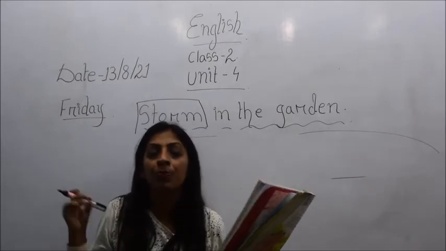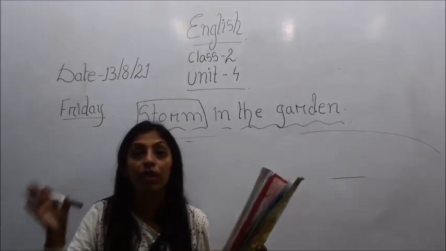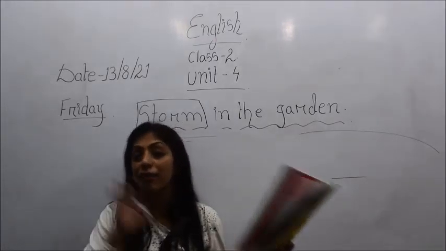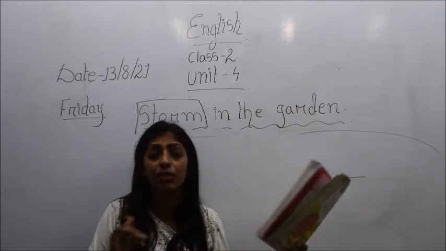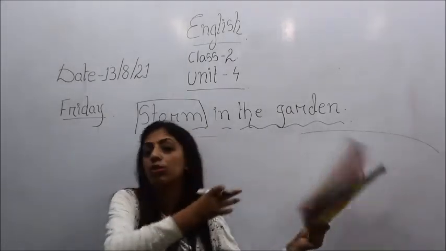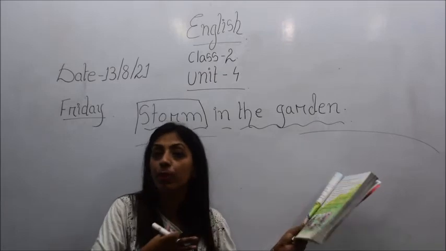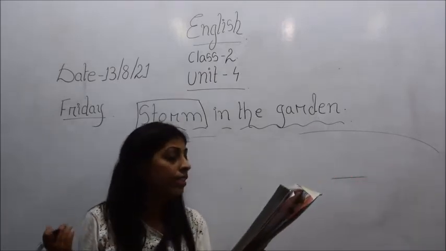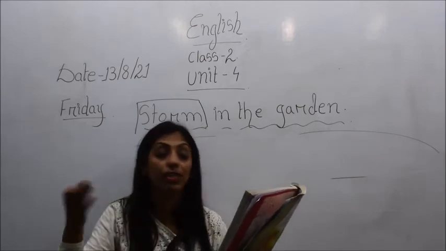Before heavy rainfall, when a storm occurs, very heavy wind blows, and the leaves of the trees also blow in the same direction the wind is blowing from. So that is what the snail was saying, that I saw the trees sway, sway, sway.